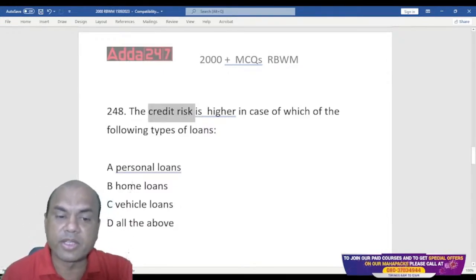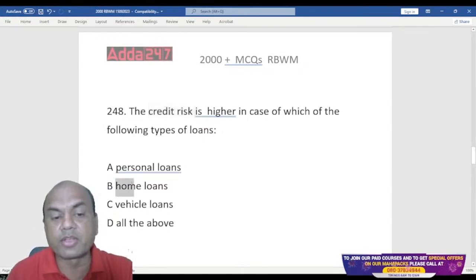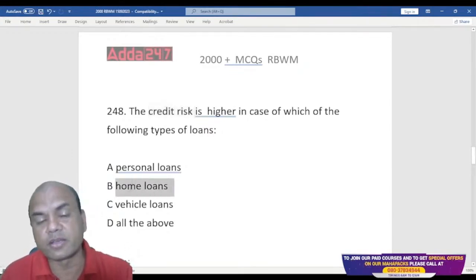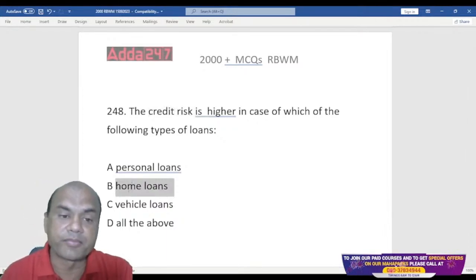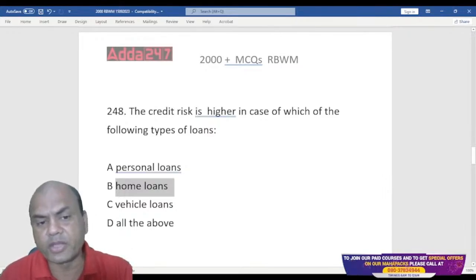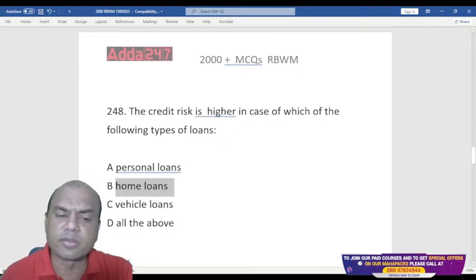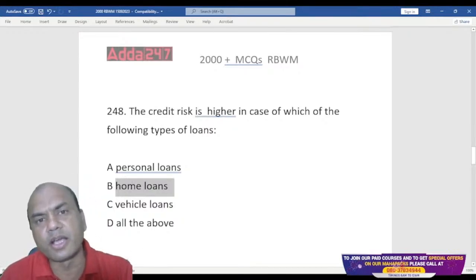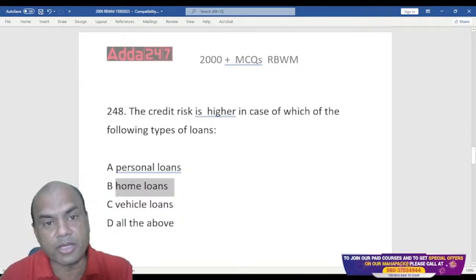Let's see one by one. In home loans, I am having the home, right? The home which I take as a prime security. I have that as a security. Suppose if this borrower does not pay me, then what will happen? The home is mortgaged to me. I'll sell that property and get my money back.